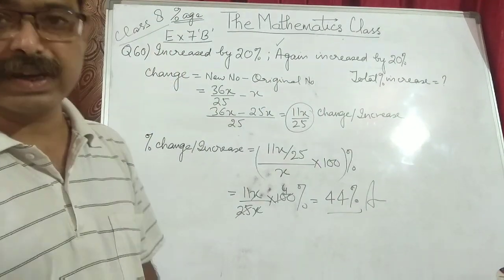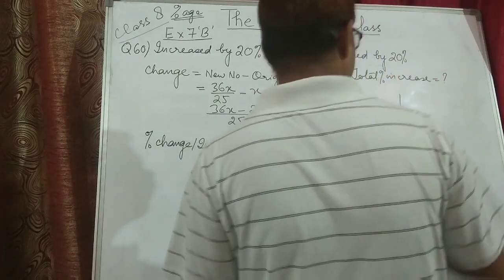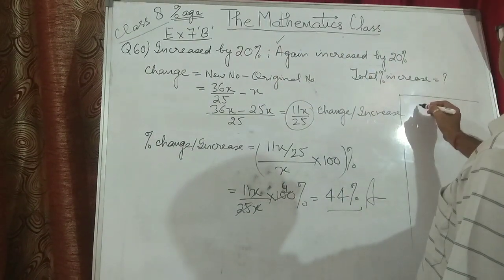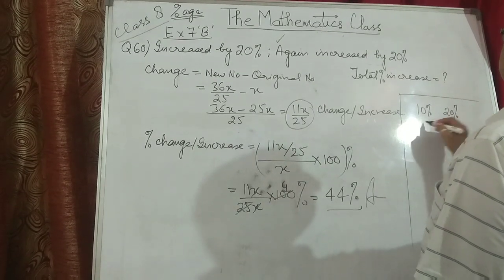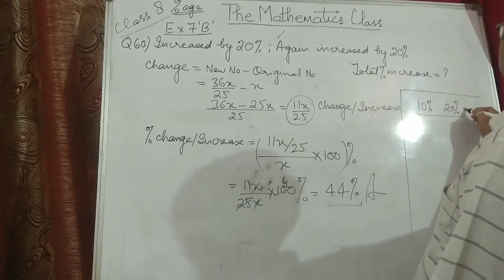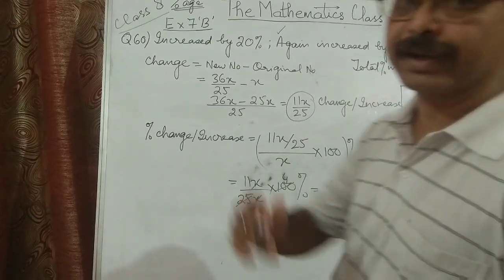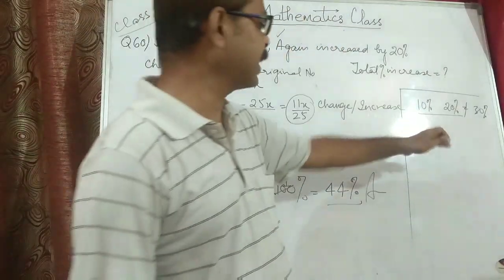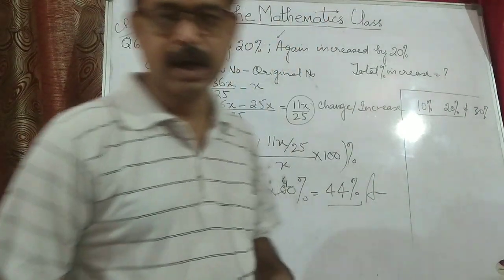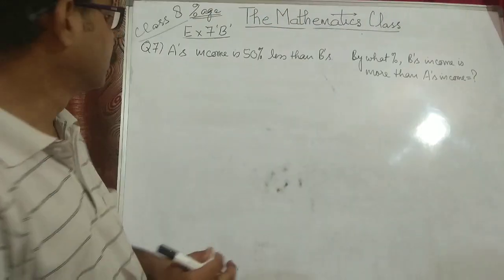You will read in other classes about discounts in malls and all. You must have heard that there is a discount of 10% and then 20%. It doesn't mean that it is equal to 30%. It is never equal to 30%, but always less than 30%. That can be calculated by this method. Now we move on to the next question, question number 7.